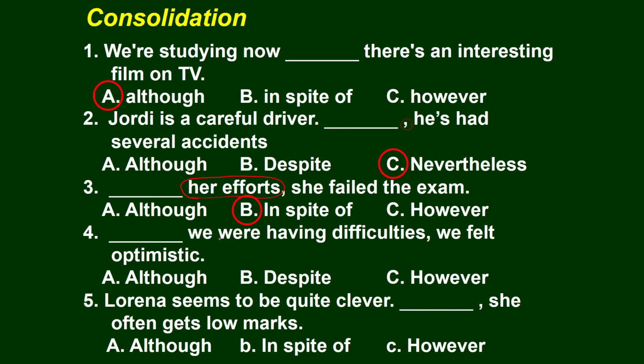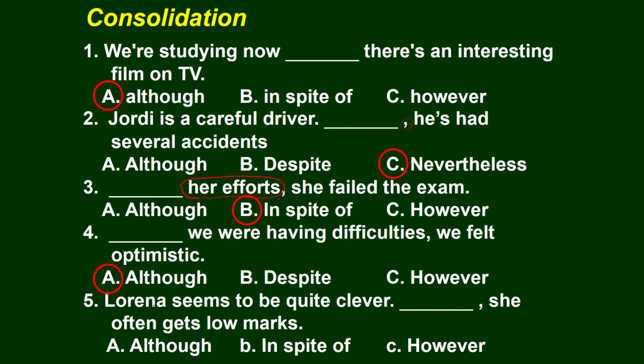Okay, it's B. And number 4, as you see there are two clauses here. So before clauses we can use although. Okay, although, not despite. And there is no comma here, so we can't use however. We should use although. Although we were having difficulties, we felt optimistic.